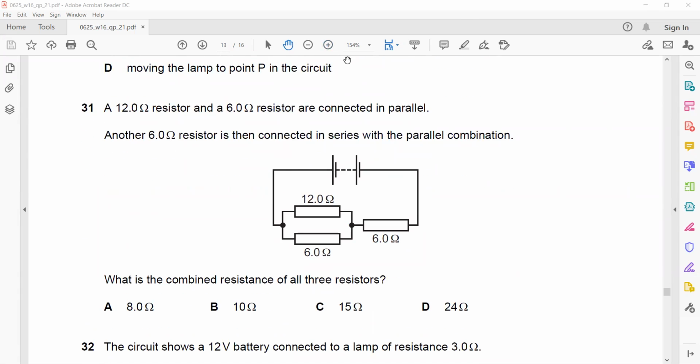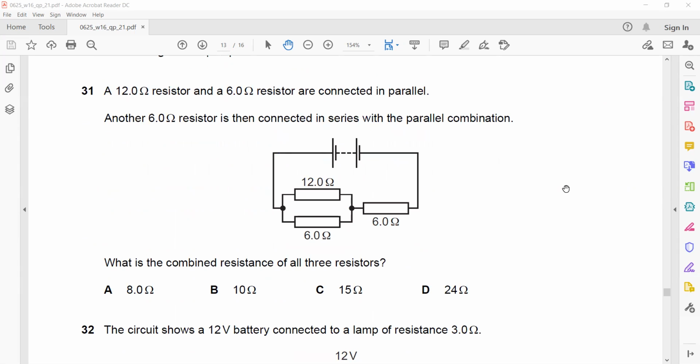Question 31. A 12 ohm and a 6 ohm resistor are connected in parallel. Another 6 ohm resistor is then connected in series with the parallel combination. What is the combined resistance of all three resistors?